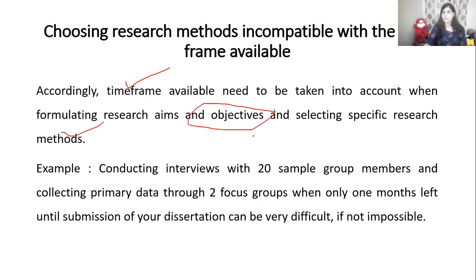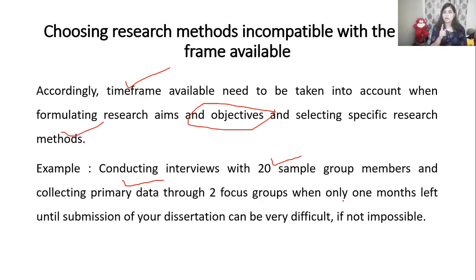So what time, what cost, how much effort is required to do the research, and what type of methodology I am having, based upon which the objective would be framed. Okay. Conducting interviews with 20 sample group members and collecting primary data through 2 focus groups is an example, when you are given only 1 month to do your MBA project or BBA project.